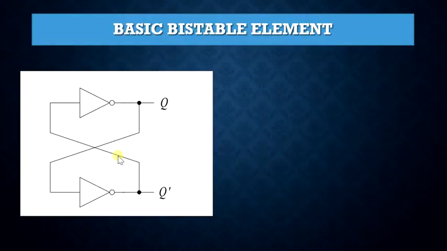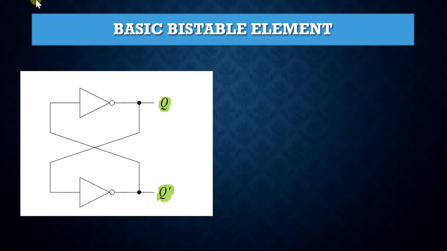The basic logic element that provides memory in many sequential circuits is the flip-flop. A flip-flop has two stable conditions. To each of these stable conditions is associated a state, or equivalently, the storage of a binary symbol. The building block of all flip-flop circuits is the basic bistable element, which is shown in the figure here. The circuit has two outputs, Q and Q bar.